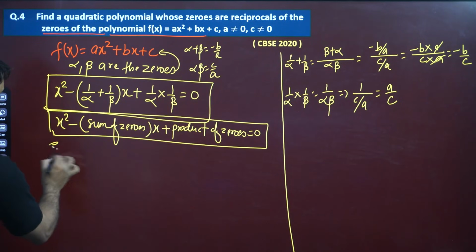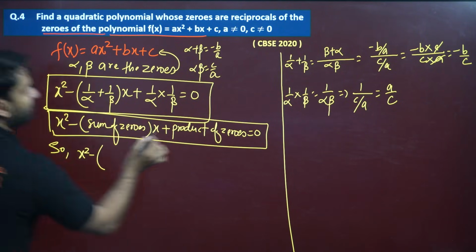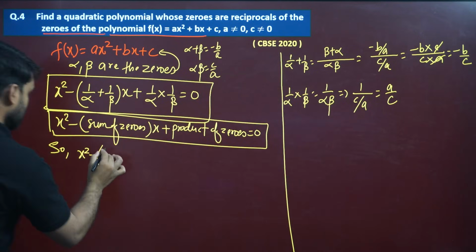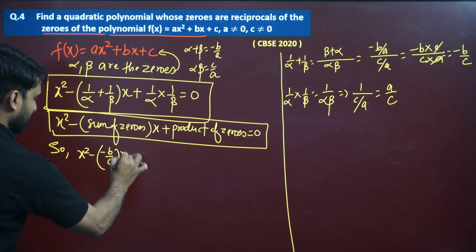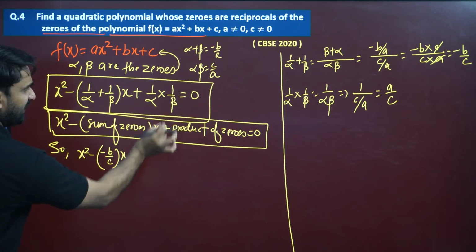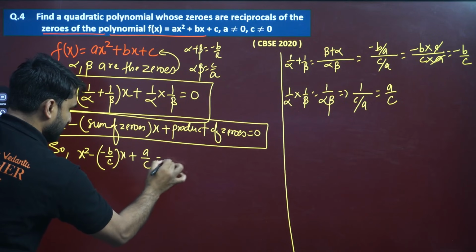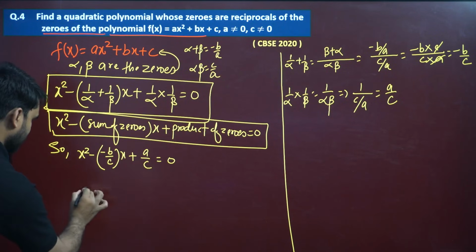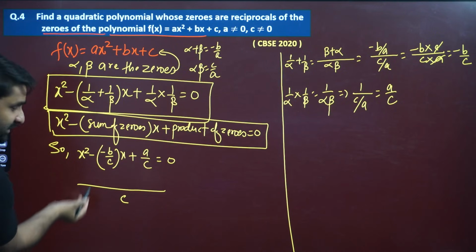So x square minus (1 by alpha plus 1 by beta), which is minus b by c, into x, plus 1 by alpha into 1 by beta, which is a by c, equals 0. Can we take LCM, my dear? After taking LCM, c will be there, and minus minus has become positive.